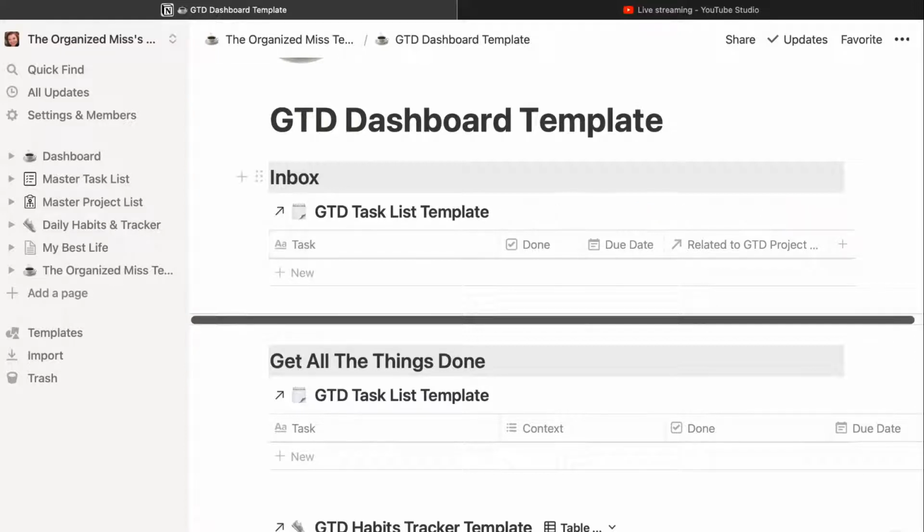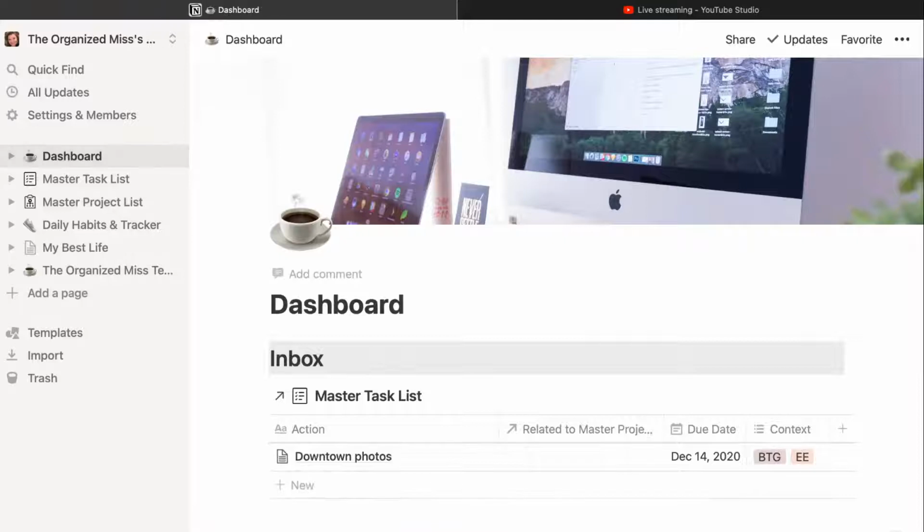So here is the inbox. When I type in a task in this first box, it's really when something comes to mind. It's usually because I'm out and about, I'm on my phone, and I pop it open and I just type something in there. So I'm going to take you over to my actual dashboard so you can see.